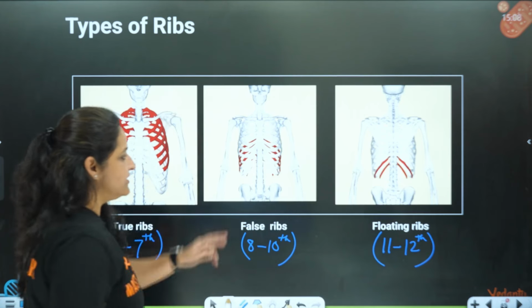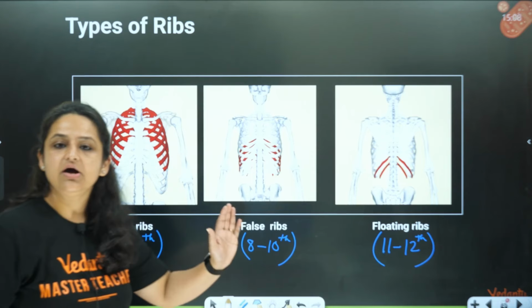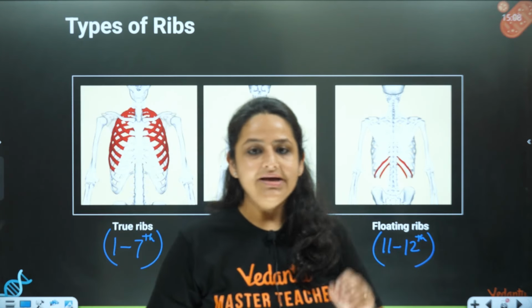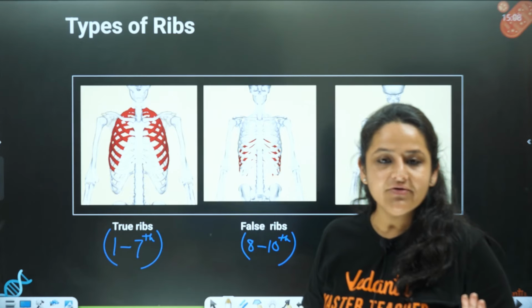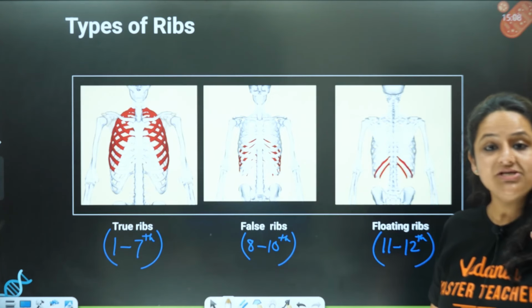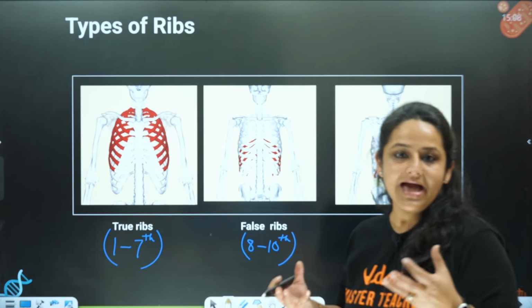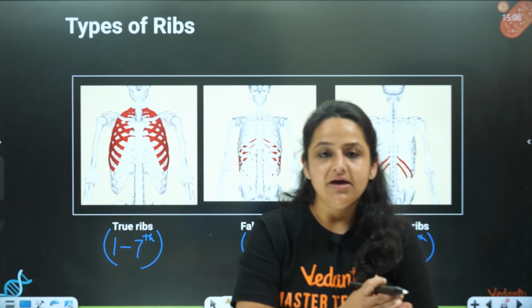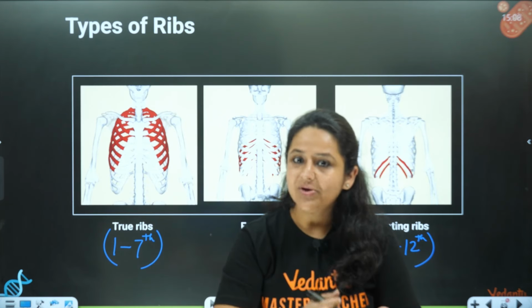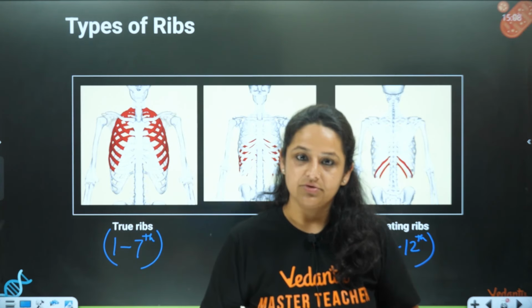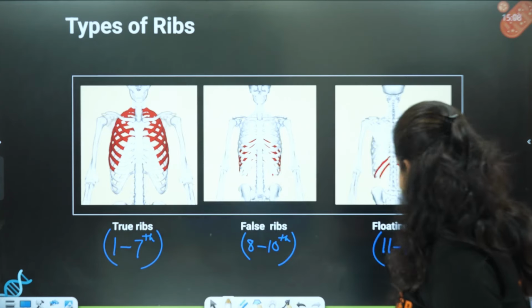Okay, so you can see the 3 pair of ribs, they are called the false ribs. I hope this part is clear to everyone. So ribs total, how much will we consider? We will consider them as 12 pair, 12 plus 12, that is 24 in total. Okay, we count them as 24 in total.